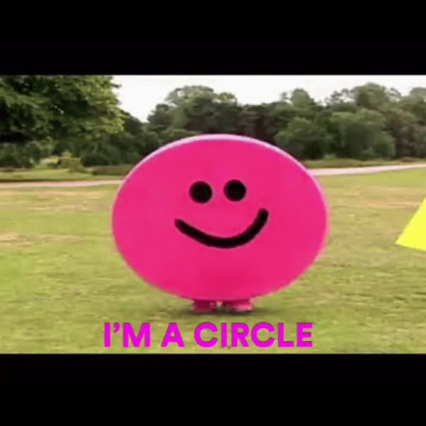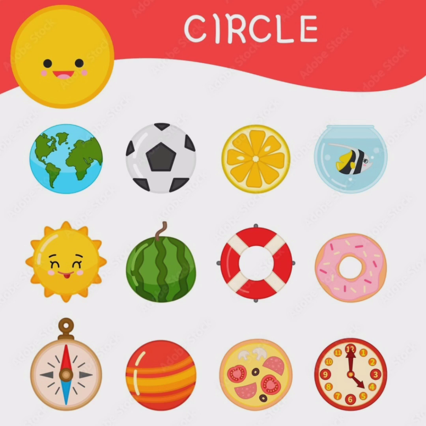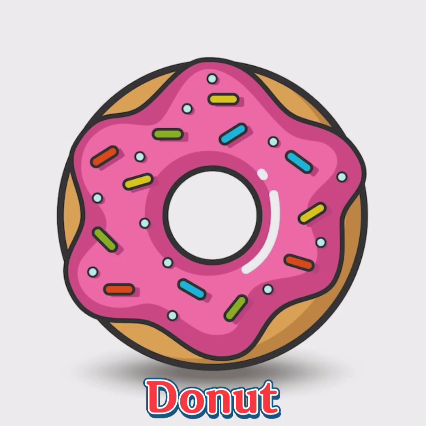I am round in shape. I have no sides and no corners. You can find me in many objects present in your surroundings. For example, you can eat me as a donut.